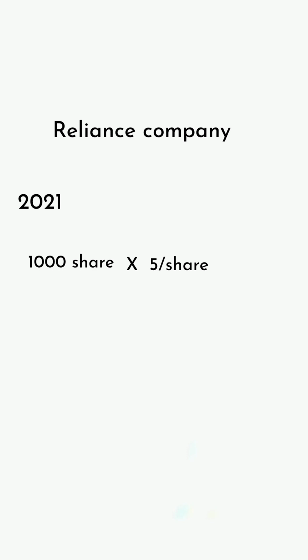So you bought 1,000 shares of Reliance, and the company gave a dividend of 5 rupees. So 1,000 into 5 is equal to 5,000. You get a 5,000 profit by dividend. This is how shareholders can take a dividend profit in the stock market.